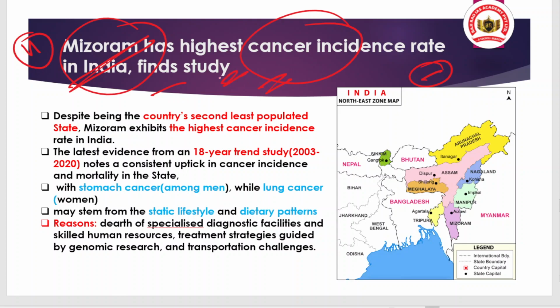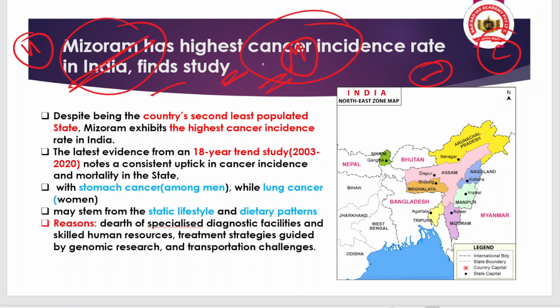So when we talk about cancer cases, it is surprising that Mizoram, which has the second least population among all states, has the highest number of cancer incidents.